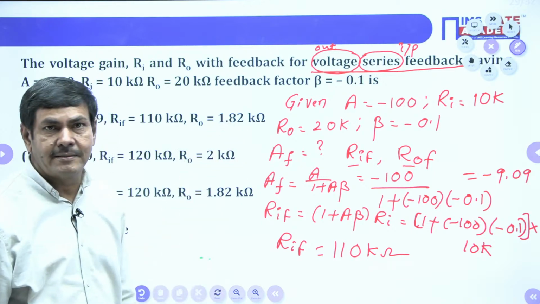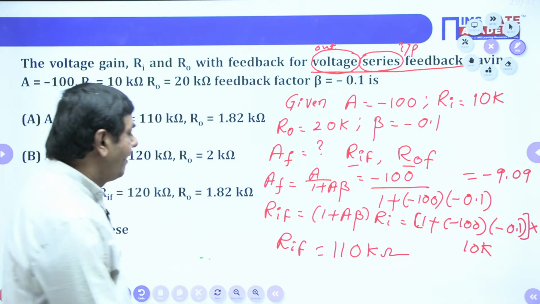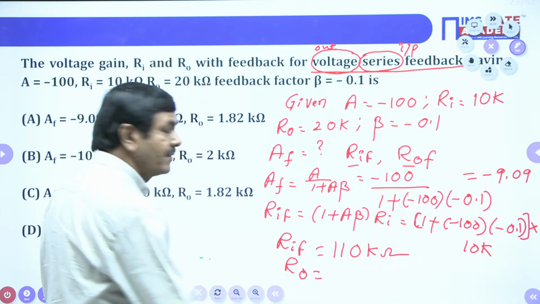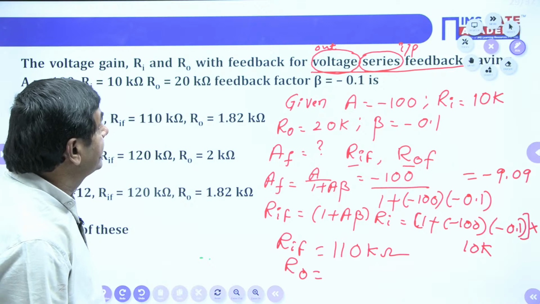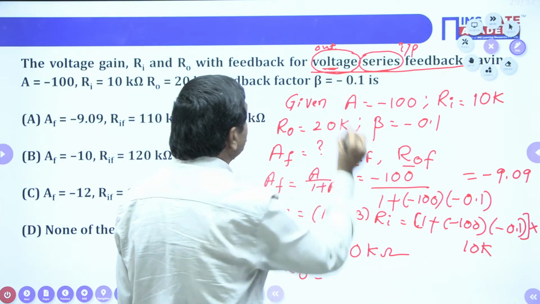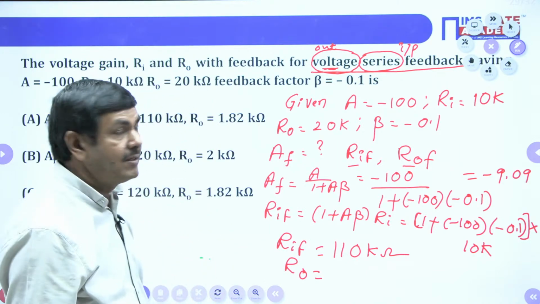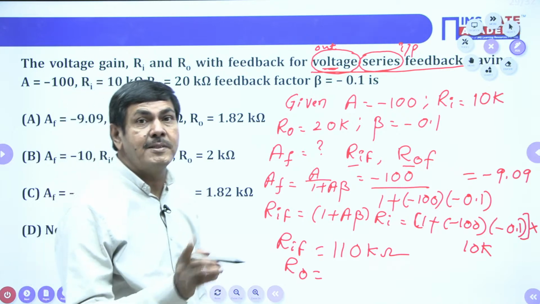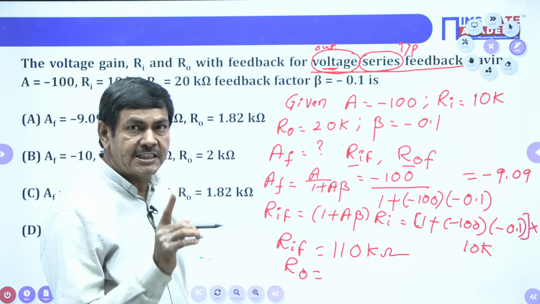R0 we can check. What way we can calculate? How we can find R0, sir? Output is nothing but voltage is given here now. Output circuit, voltage indicates output, I said now. Voltage means shunt connection only, voltage will be same. Voltage indicates shunt.